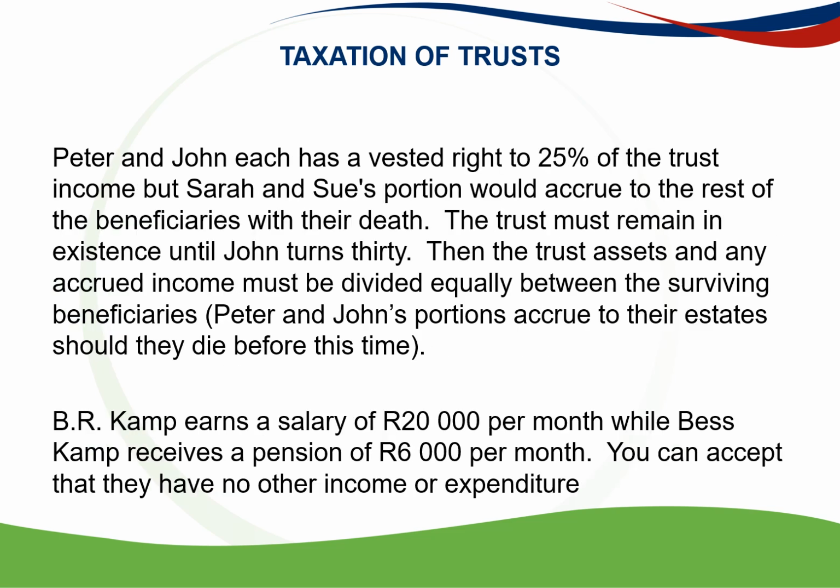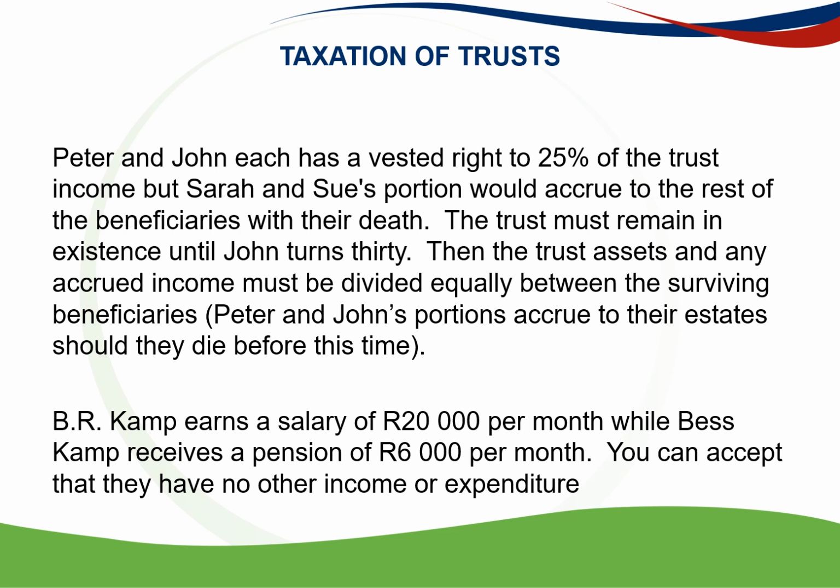Peter and John each has a vested right of 25% of the trust income, but Sarah and Sue's portions would accrue to the rest of the beneficiaries with their death. So they don't have vested rights at death, only Peter and John has. And the trust must remain in existence until John turns 30. So there's a condition. So section 7.5 could apply.